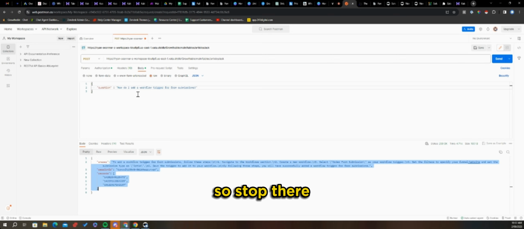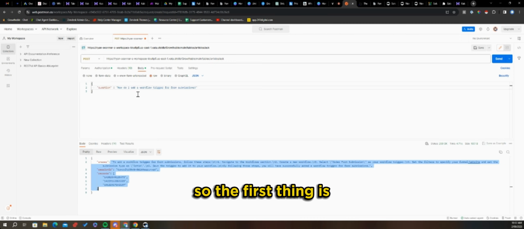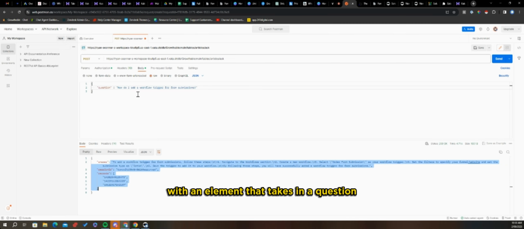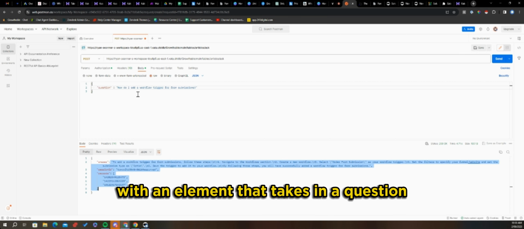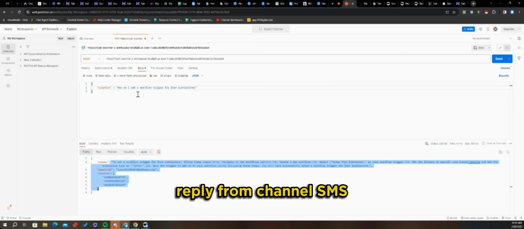So stop there. You could apply this in a million and one different ways. The first thing is, think about this: I could use this in SMS. I could add a workflow where the trigger is an inbound reply from the SMS channel, take the data, and make a webhook.